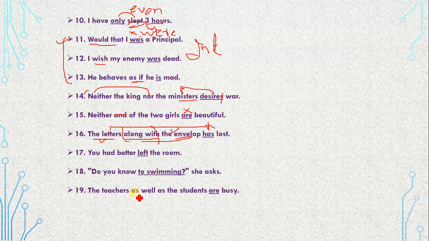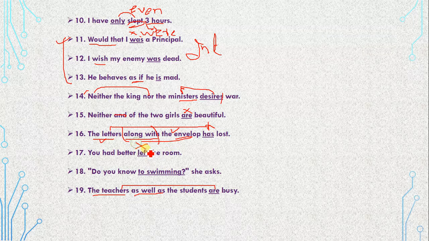The teachers as well as the students are busy. The same rule applies: when two or more nouns are joined with "as well as," our tense, helping verb or linking verb, whatever we require, would be according to the first subject. The first subject is plural, the teachers. So according to this, "the teachers are" is correct here. Got it?